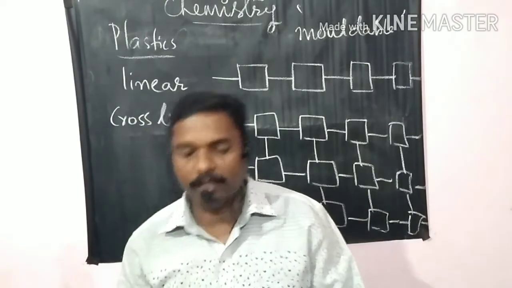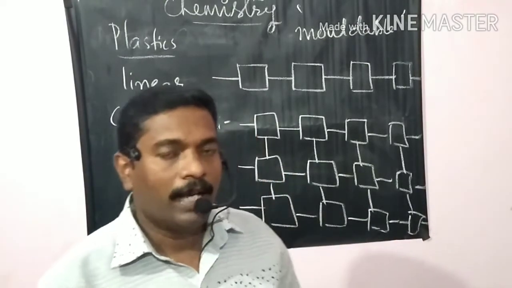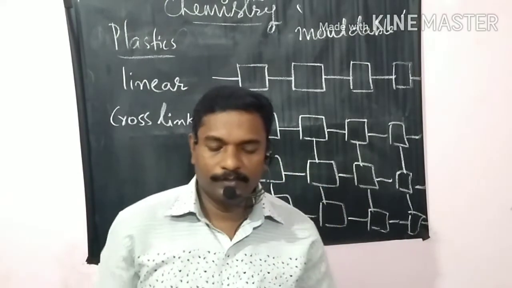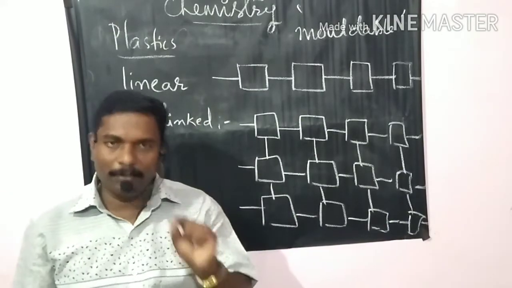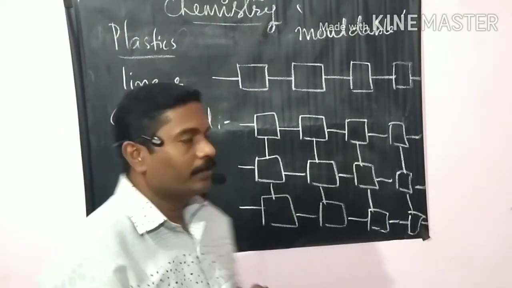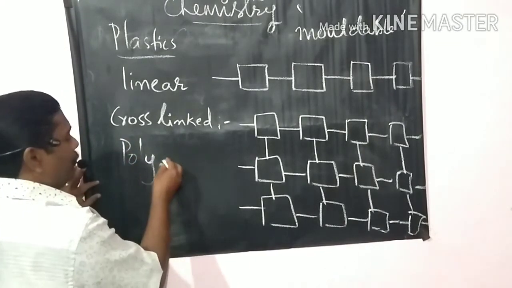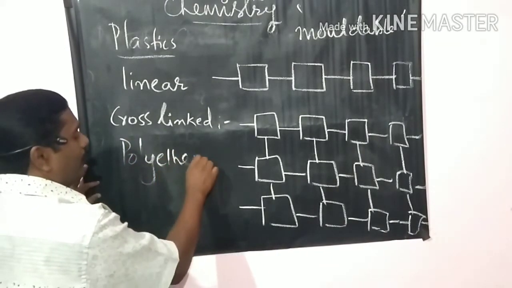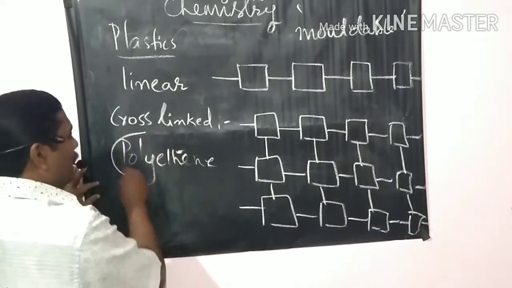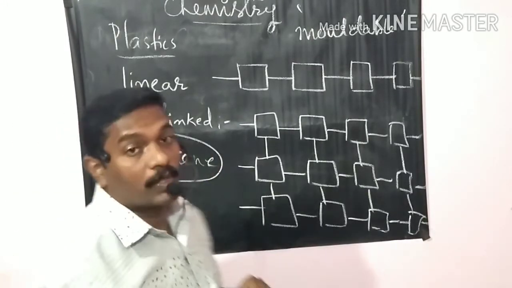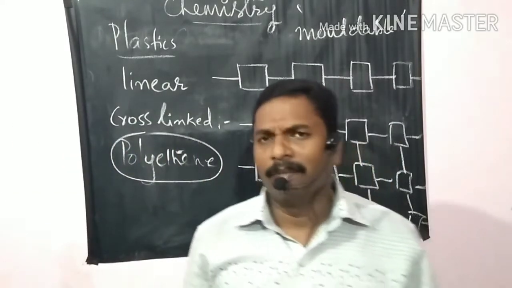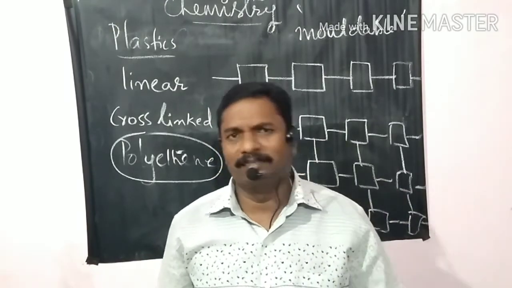Then another example of plastic is polyethylene, or simply polythene. Everybody is using the word polythene ban.